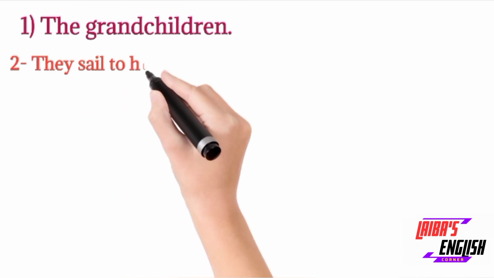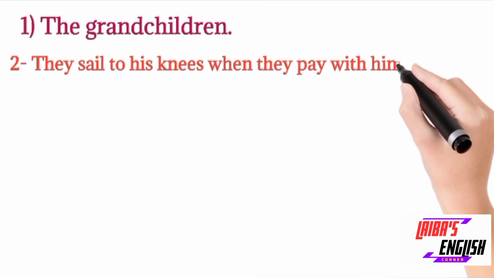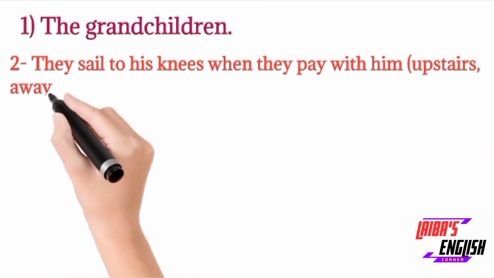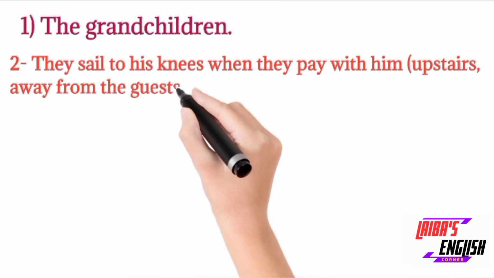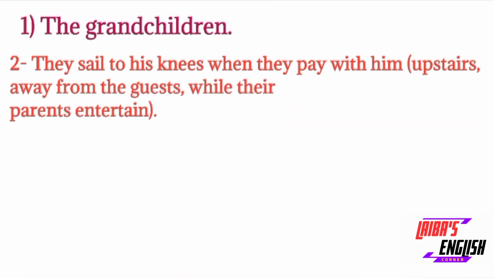Number two, the answer is they sail to his knees when they play with him upstairs away from the guests while their parents entertain. When their parents sent the old man into his room because they thought he would disturb them, and the children as well because they were disturbing the guests, they were playing upstairs, and at that time this all happened.